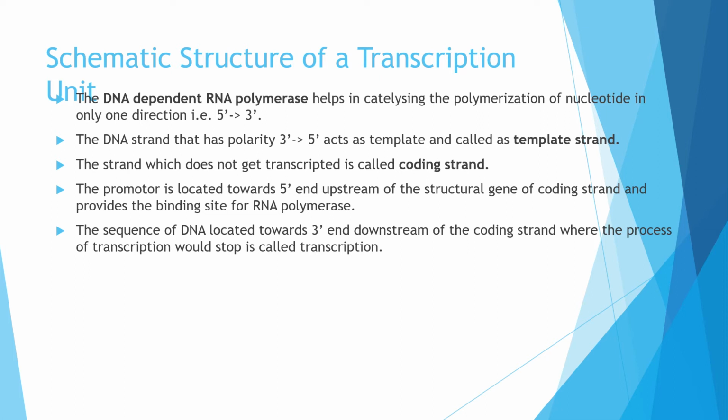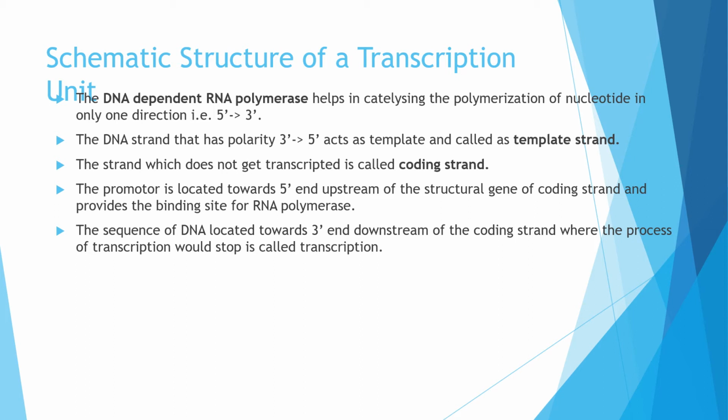Means the RNA will be formed on the DNA strand that has the polarity of 3' to 5', and this strand will act as a template strand, and the other strand which is not going to be transcribed is called as the coding strand.